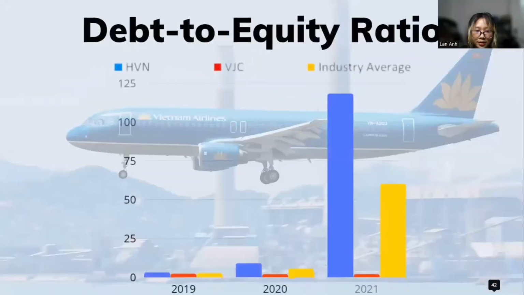The next one, the debt to equity ratio. The debt to equity ratio is similar to the debt to assets ratio, in that it indicates how a company is funded, in this case by debt. The ratio looks at how much of the debt can be covered by equity if the company needs to liquidate. This ratio is calculated by dividing total equity by total assets.